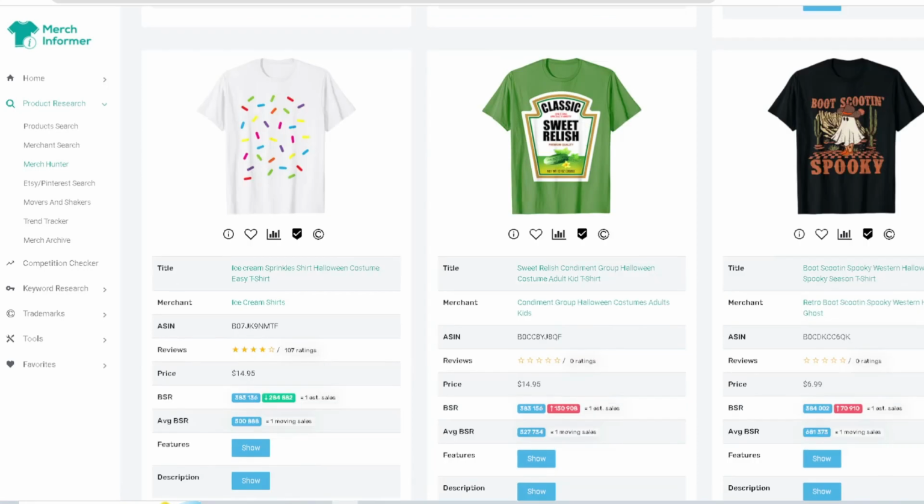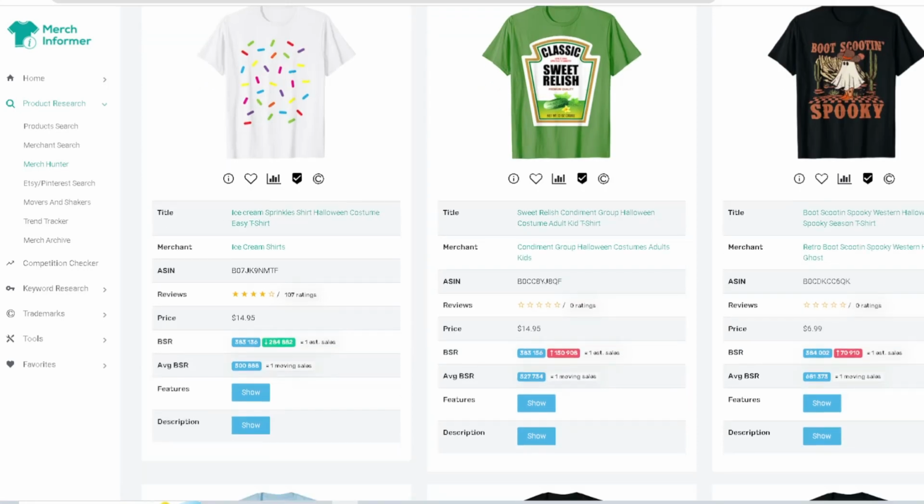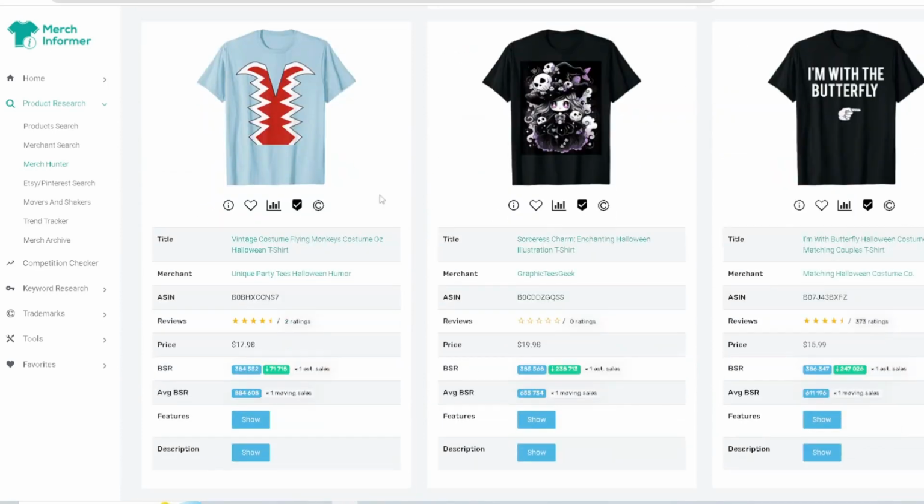Okay, ghost dressed up as a Western cowboy with the boots, right? Flying monkeys costume. I'm not sure what this is exactly, right? Not sure what that is. Enchanting Halloween illusion. I think I've seen this one already. Interesting. A lot going on right here. So this is an interesting niche to look up. It's a witch, right? But they got the skeletons going on. A lot of stuff. It's a cool design.